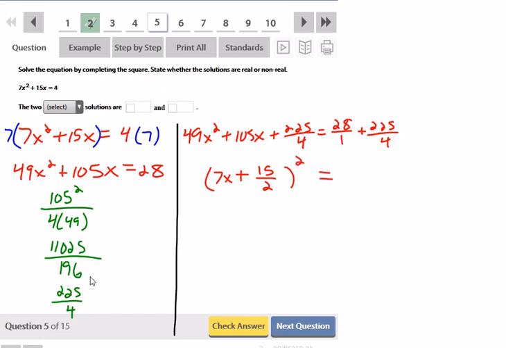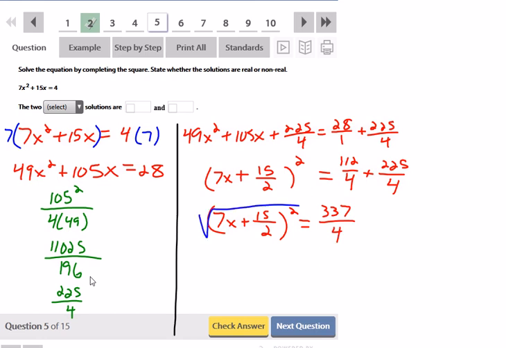It's always squared, and that's equal to, the LCD here is 4, 225, and 4 times 28 is 112. So I have 7x plus 15 over 2 squared is equal to 337 over 4. I'm going to take the square root on both sides.